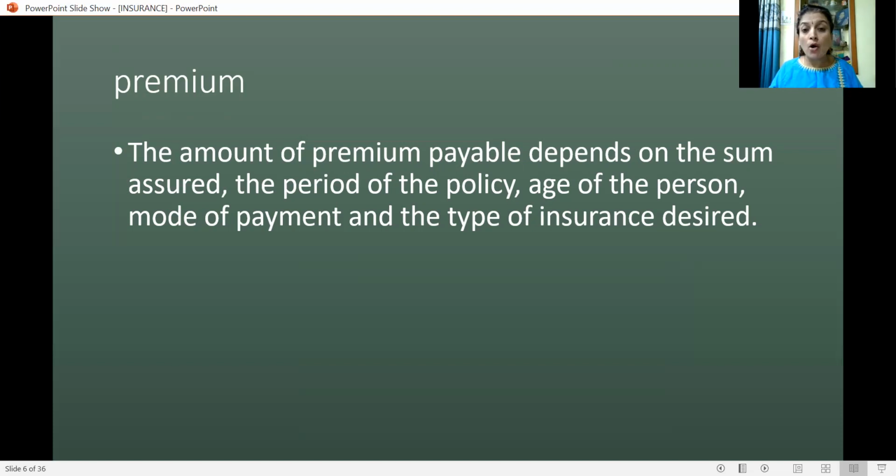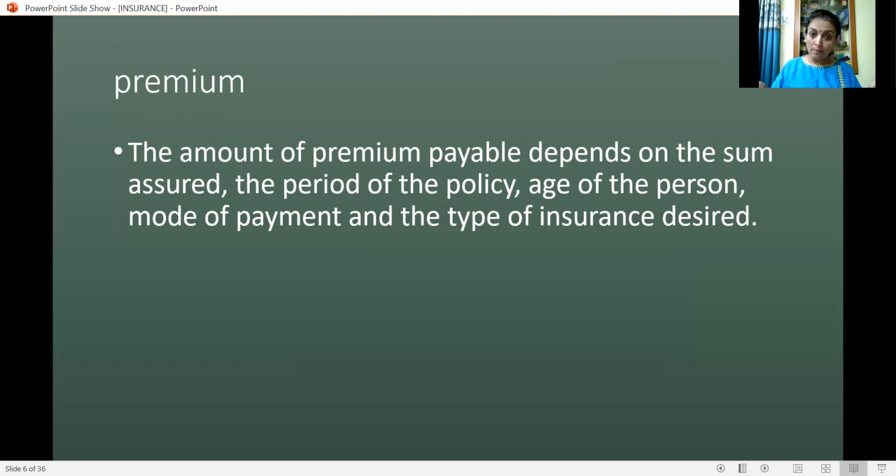Age of the person is also important. If he is younger, the premium may be lower. And if he is older, then automatically the premium amount will be heavy. Then the mode of payment: the premium amount can be deducted from salary, or he can pay it in the insurance office. That is monthly, quarterly, that is 4 times in a year, or half yearly, 2 times in a year, or annually. So the mode of payment is also important.